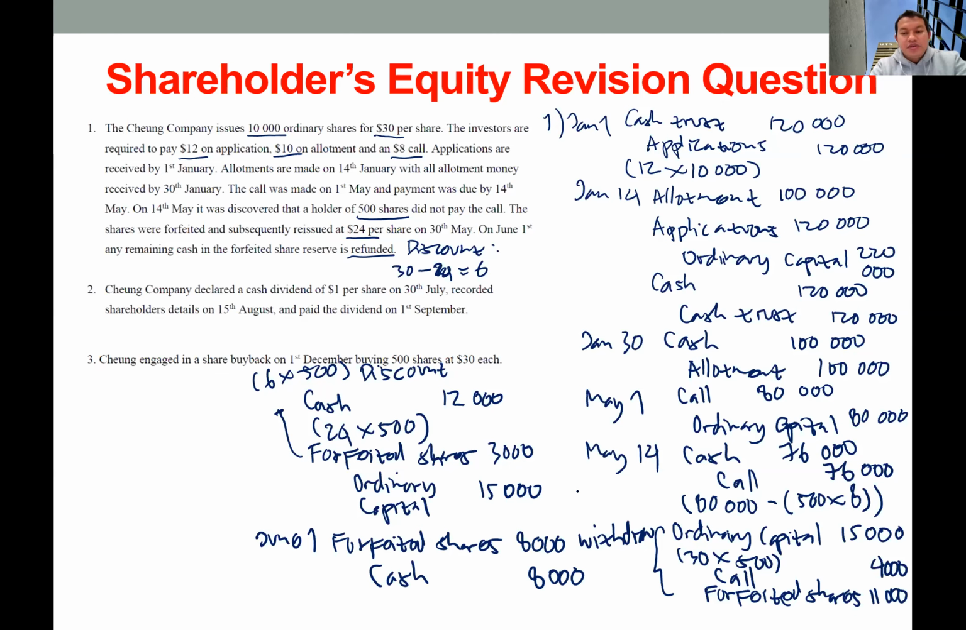So that's pretty much the journal entries for number 1. I know it's quite rigid and maybe a bit confusing, but if you follow the logic and the steps of issuing the shares, you can follow the process: we start with the application and then move to allotment and then call. If some applicants did not pay the call money, the company withdraws the shares from them, and then reissues the shares at a discounted price.